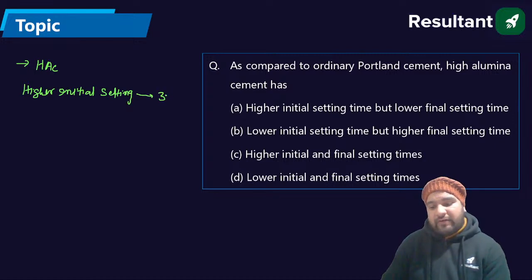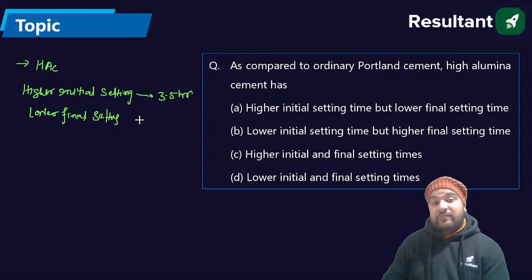That is 3.5 hours. And also lower final setting time. How much? Anyone? 5 hours. If we talk of the Portland cement, OPC cement, the initial setting time is about 30 minutes and the final setting time is about 10 hours. That is the final setting time.